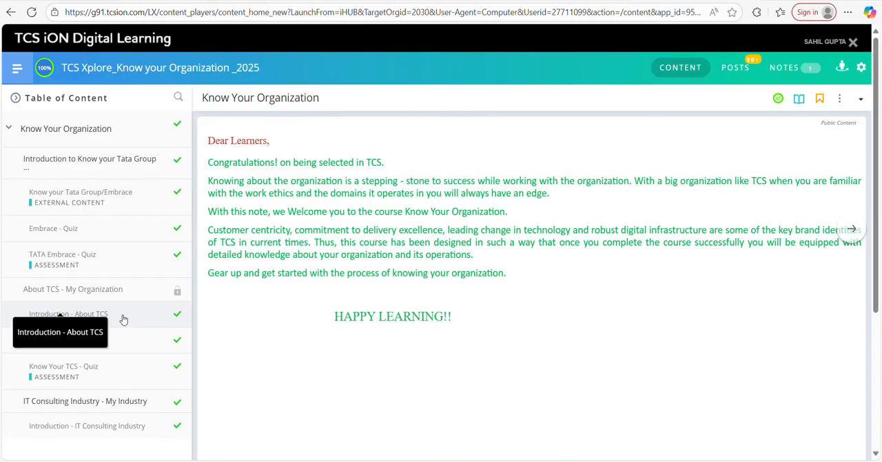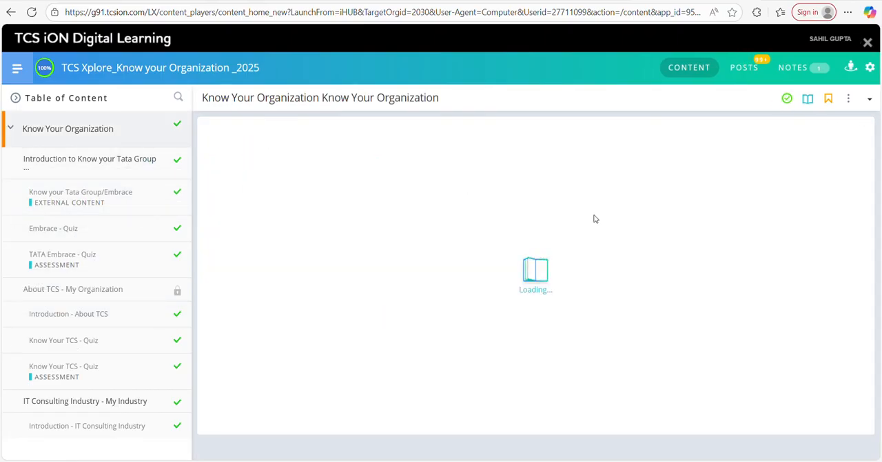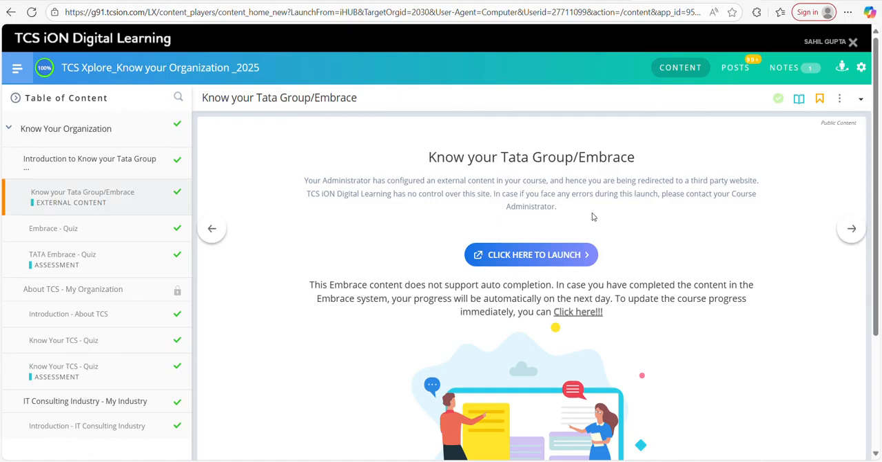For now, we have to go on to your organization, and after that we have to go on the link. First of all, for this we have to have complete patience. By patience I mean complete patience. We do not have to hurry anything. Now we have to click here to launch.